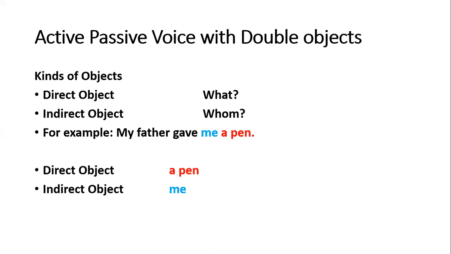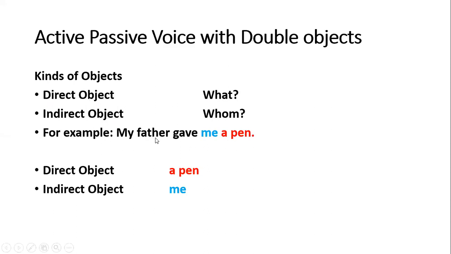Now the active passive voice with double objects. As you have read about the objects in your previous classes, you know what are indirect object and direct object, right? Before going to the rules of this kind of sentences, let me once again explain what are direct objects and what are indirect objects. The direct object is one that gives us the answer of what, and indirect object is one that gives us the answer of whom.